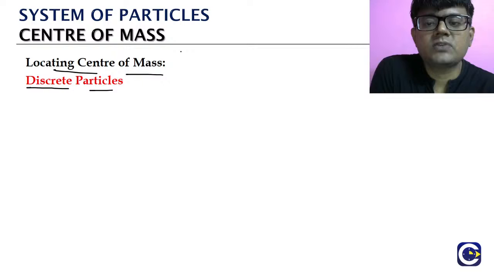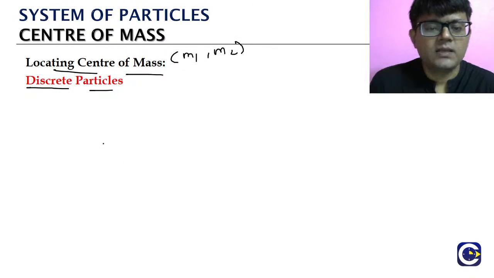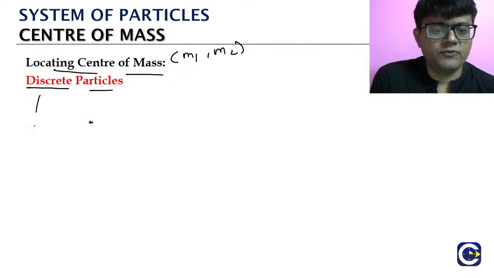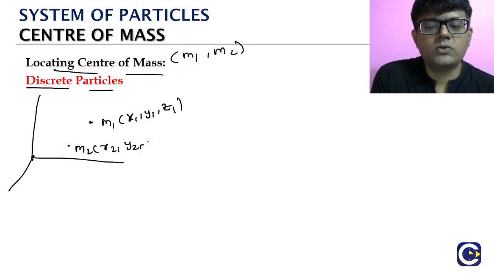Discrete system of particles means we can have a countable number of particles. Let us say, for example, we are having two particles, m1 and m2. They will be present at some coordinate points. If you take the coordinate system, m1 may be having the coordinates x1, y1, z1, and m2 may be having the coordinates x2, y2, z2.